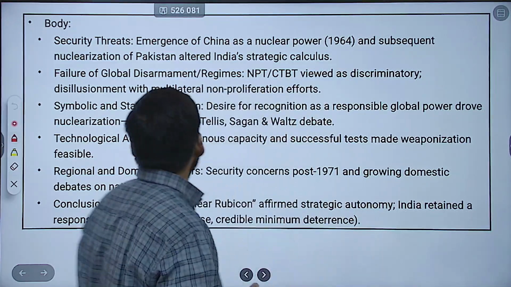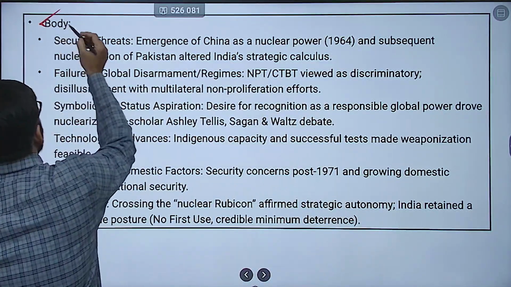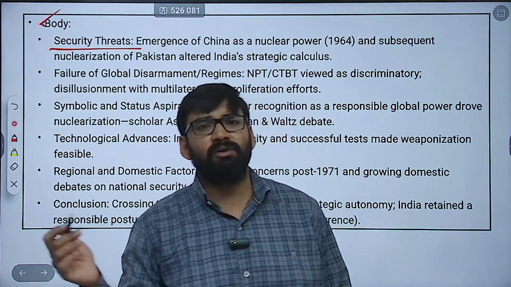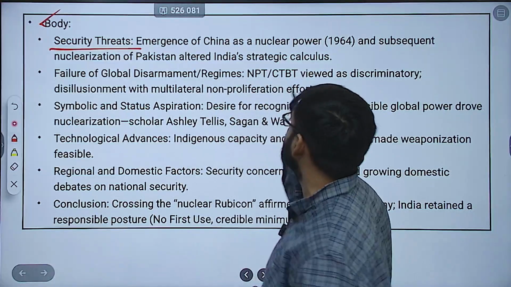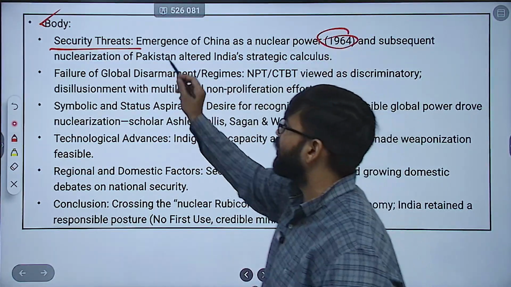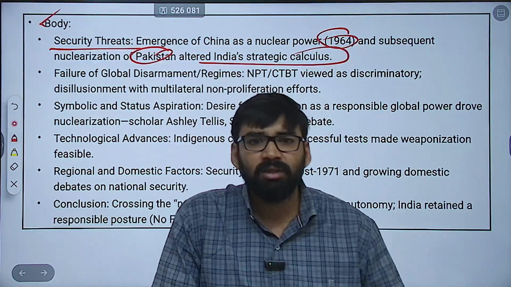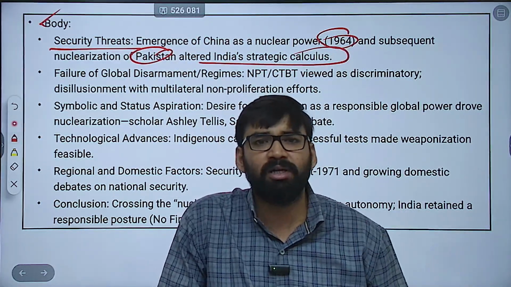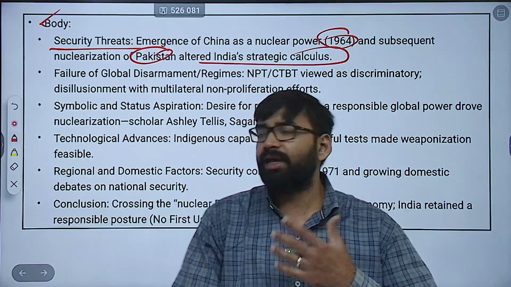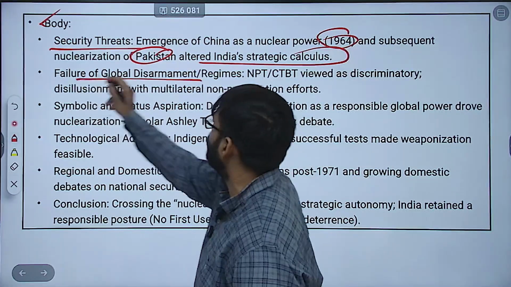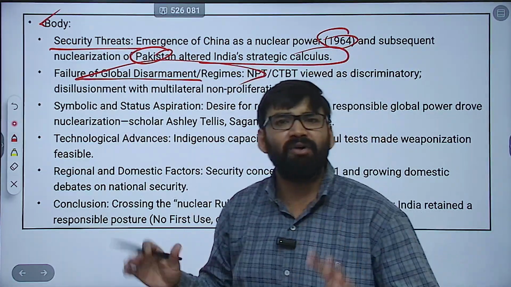Then you can mention the body. Now, in the body of the answer, first you have to mention the security threats. Emergence of China as a nuclear power in 1964, then subsequent nuclearization of Pakistan, which altered India's strategic culture, जिसने इंडिया के स्ट्रैटेजिक कल्चर को पूरी तरीके से बदल दिया, है ना, और कैलकुलेशन को बदल दिया. Clear?